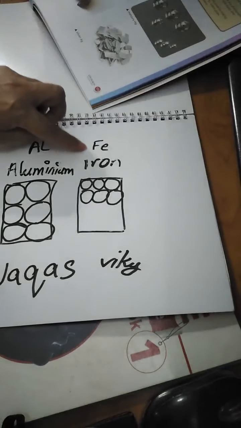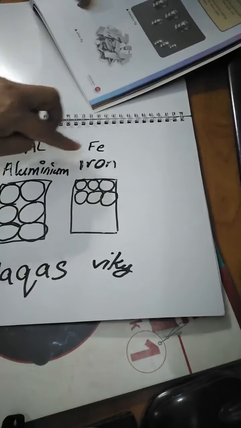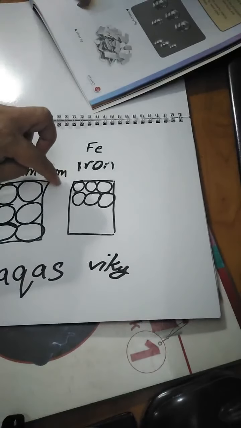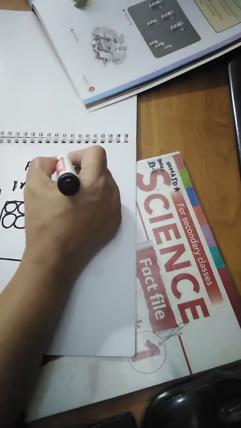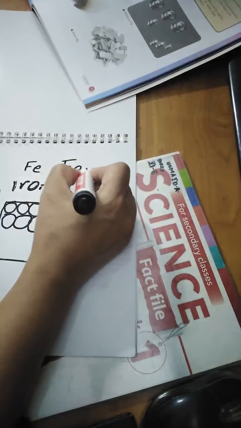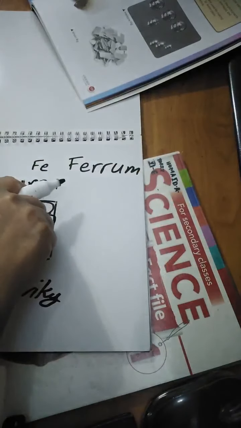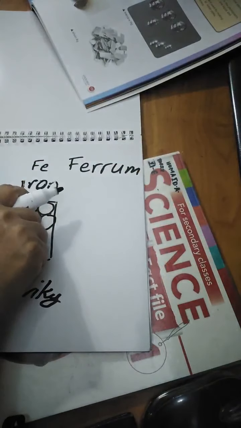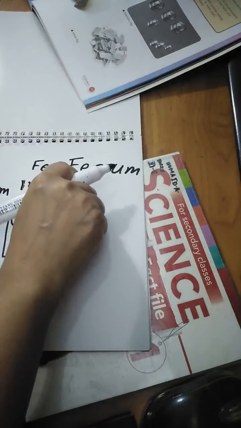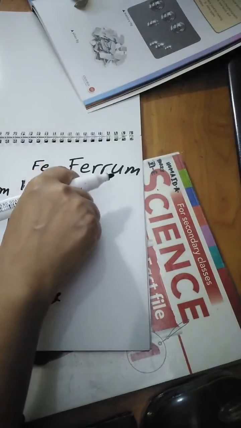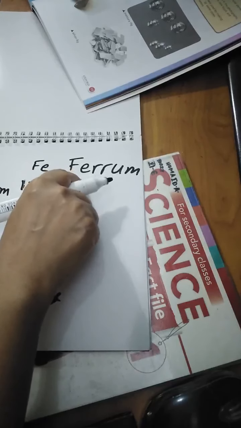Now we are confused, right? Why Fe when it is starting with an I? Yes. Because its old Latin name was ferrum. And they decided not to stick to the recent name. They stuck to the original name, ferrum, which was maybe founded by an old scientist, an Italian person maybe.